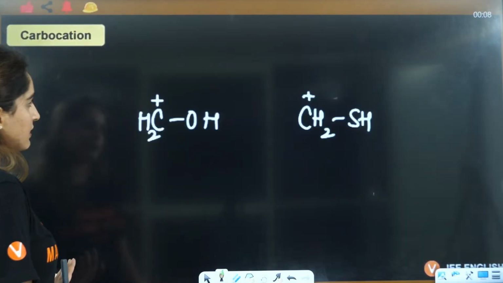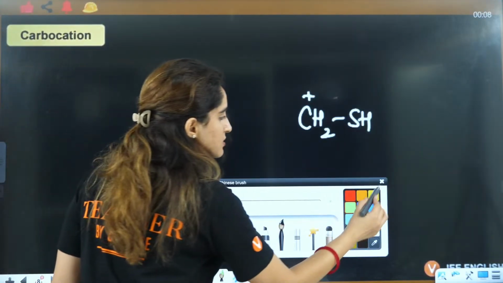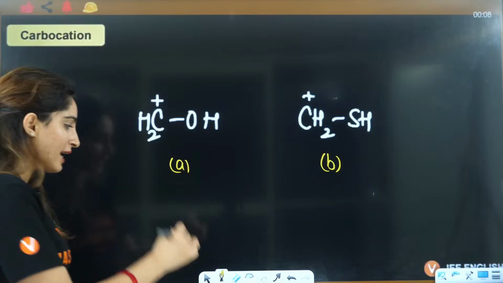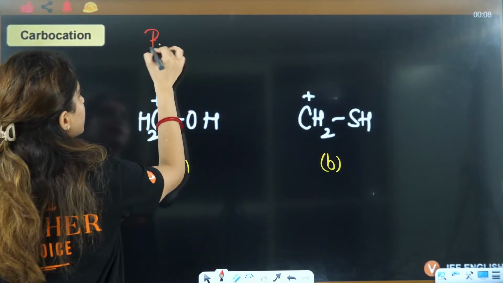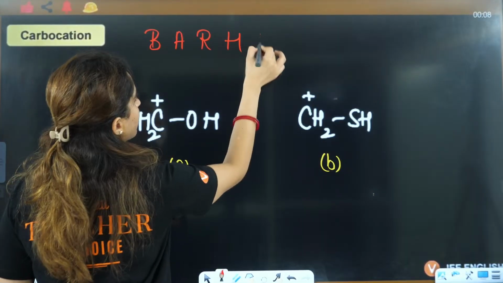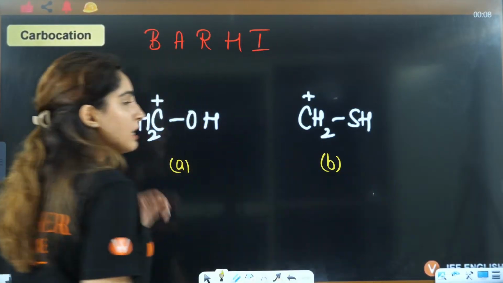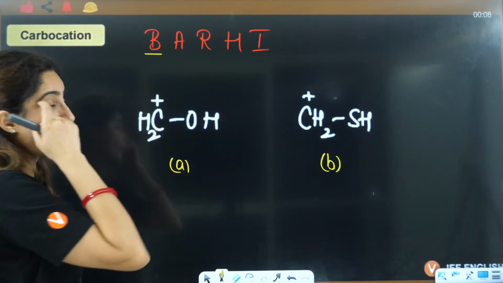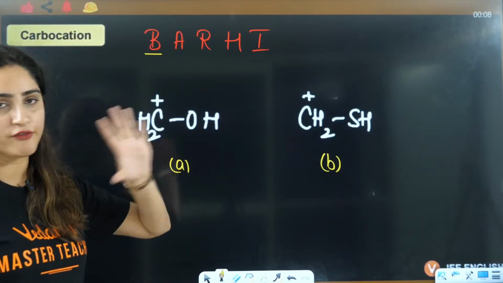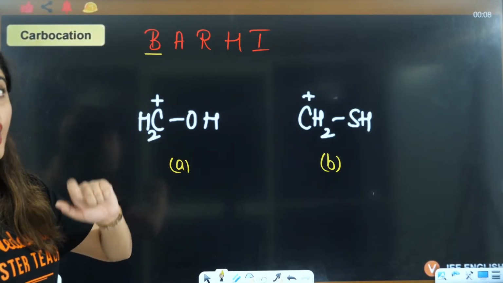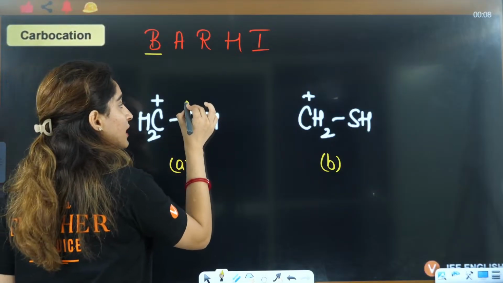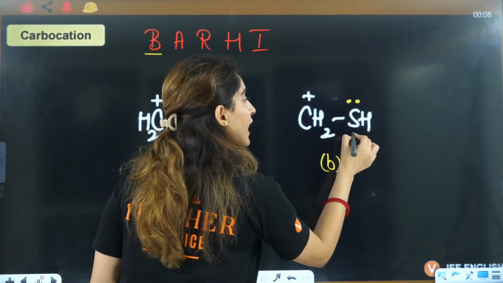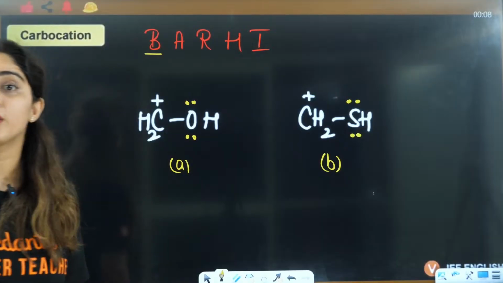Now, next is this compound, this is A and this is B. Again write BARHI. In this case, is back bonding possible? Electron deficient you have. Do you have electron rich? If you see, the oxygen family has 2 lone pairs, and that's how you will know that yes, back bonding is definitely possible.